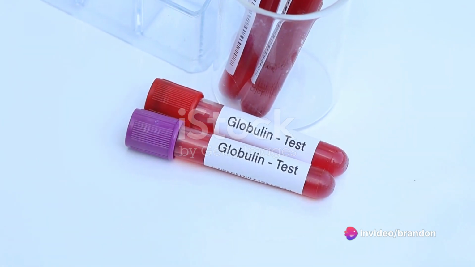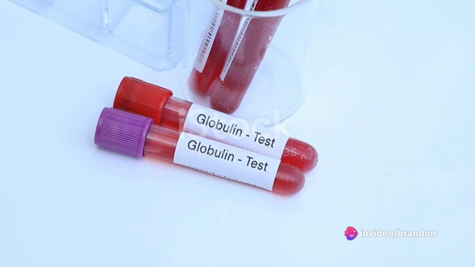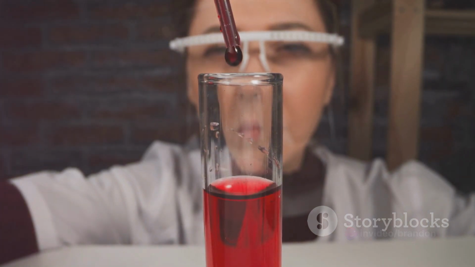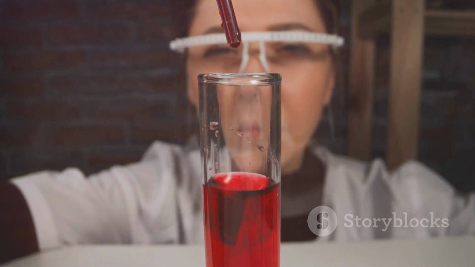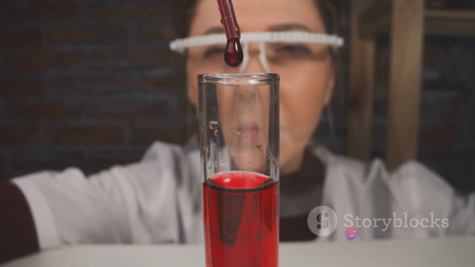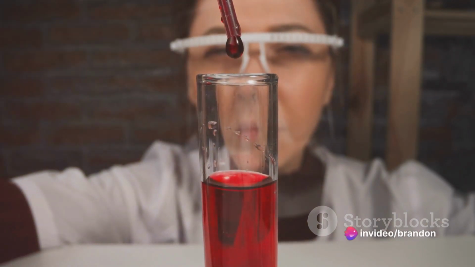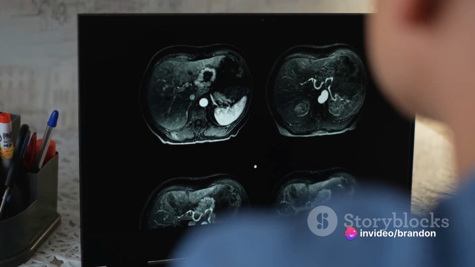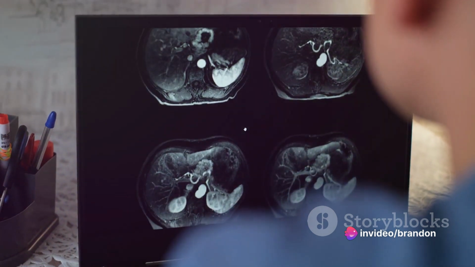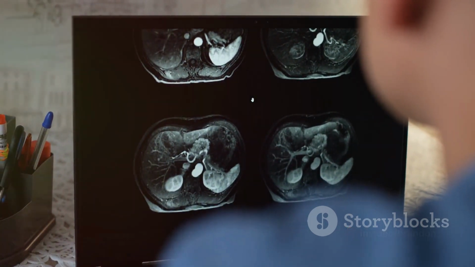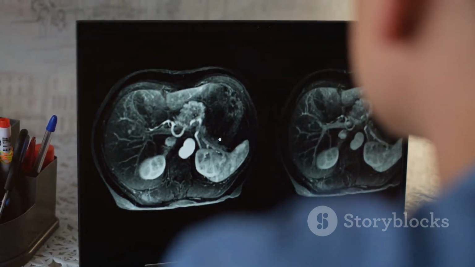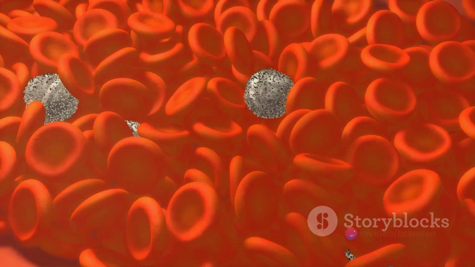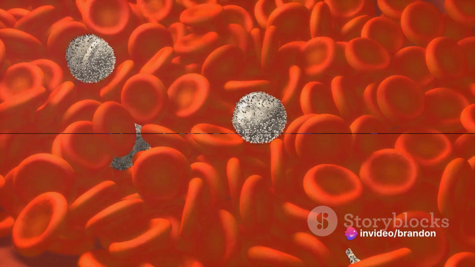This overabundance of macroglobulin in the blood, known as hyperglobulinemia, can lead to various complications. For instance, it can thicken the blood, a condition known as hyperviscosity syndrome, which can slow down blood flow and cause problems such as blurred vision, headaches, and even stroke. Furthermore, the abnormal B cells can infiltrate various organs, including the bone marrow, liver, and spleen, causing an array of symptoms and complications. So what causes this abnormal proliferation of B lymphocytes?